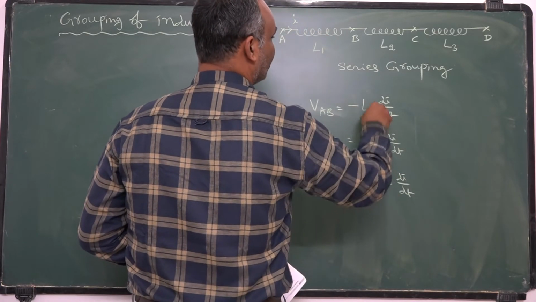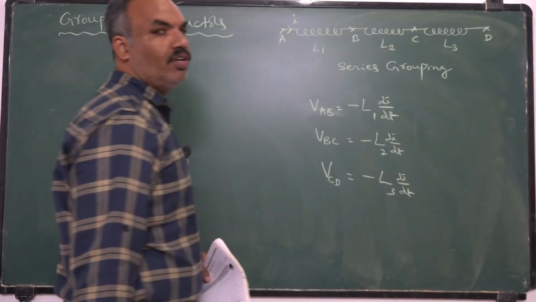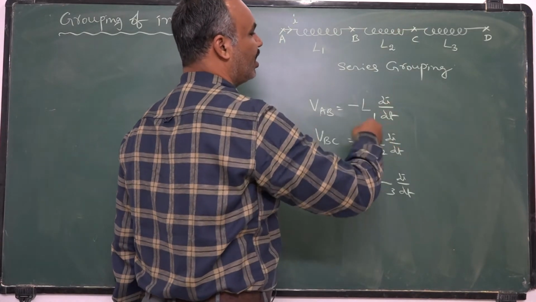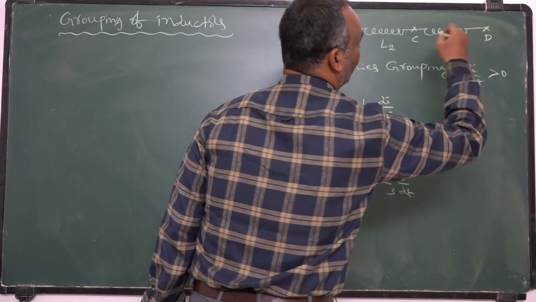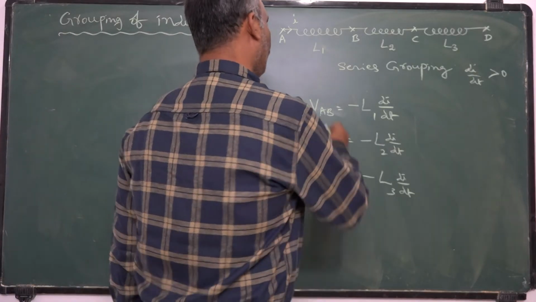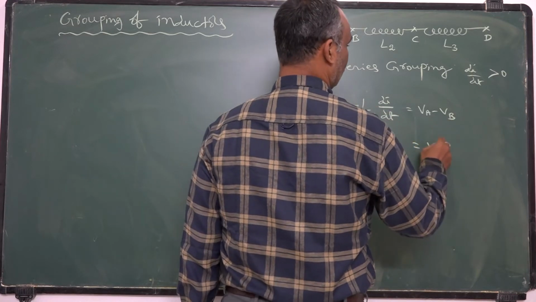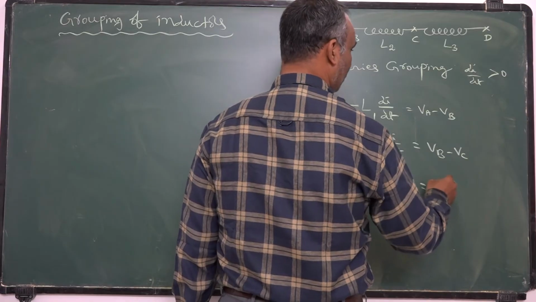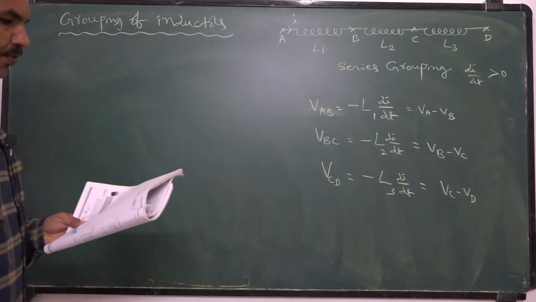But here the inductance is L1, here the inductance is L2, here the inductance is L3. That is the only difference. The same current is passing and the same current is changing at a rate di by dt. Di by dt is greater than 0, current is increasing with respect to time. Now, VAB means VA minus VB. VBC means VB minus VC, that means potential difference between these two. VCD means VC minus VD.